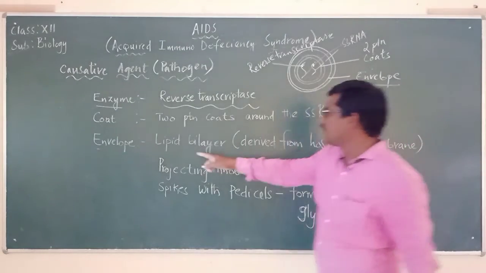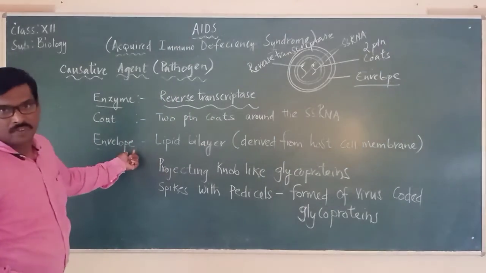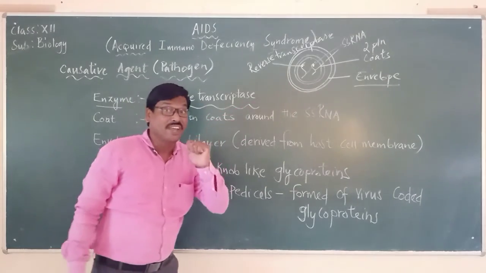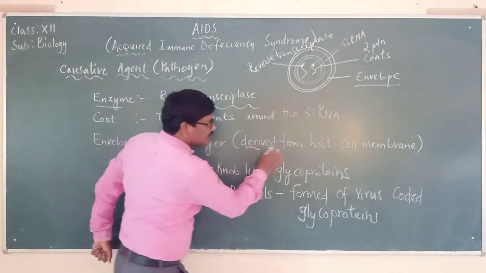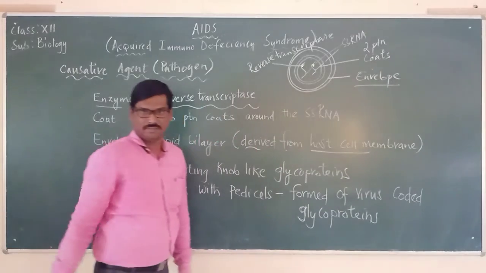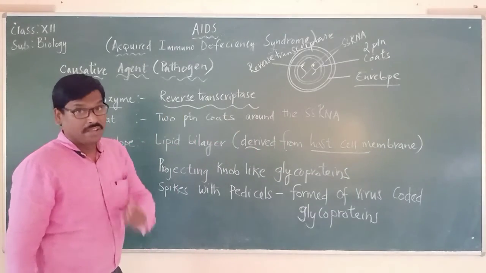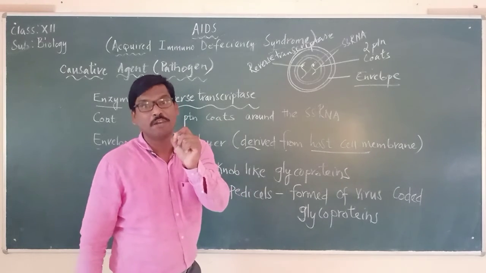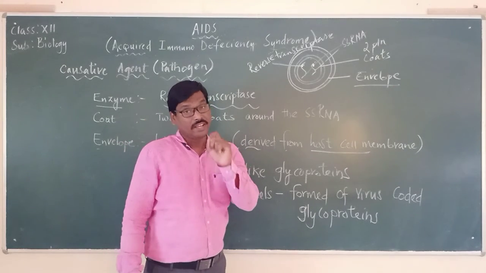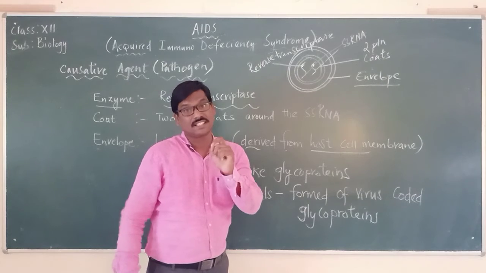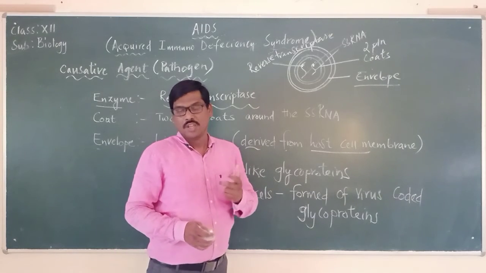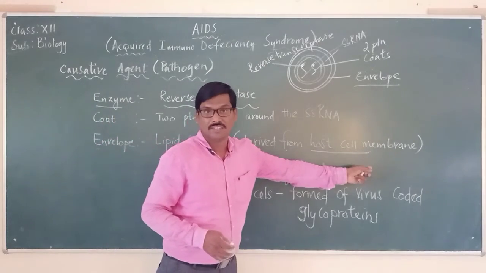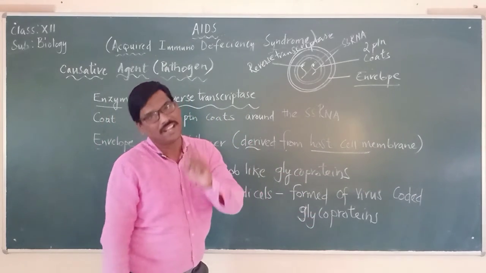Now, this lipid layer formed as the envelope around the HIV virus, where is it derived from? Please remember, it is derived from the host cell membrane. We already said that the HIV virus attacks T helper cells, the most important cells in the immune system. These T helper cells have a cell membrane, which is a lipid bilayer.